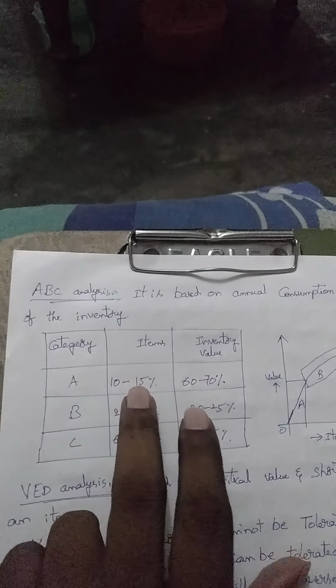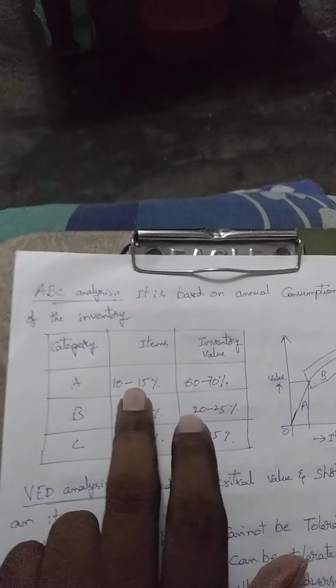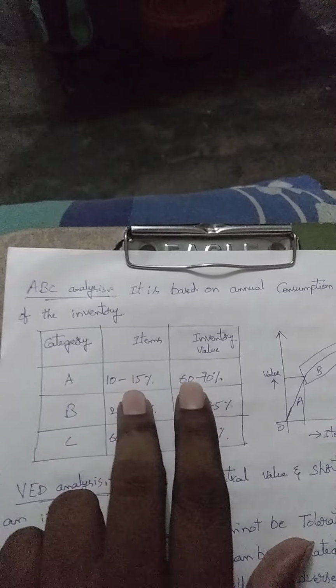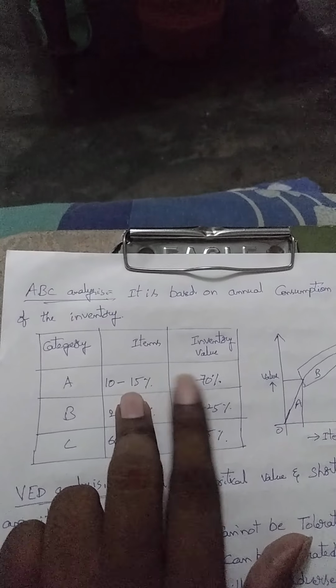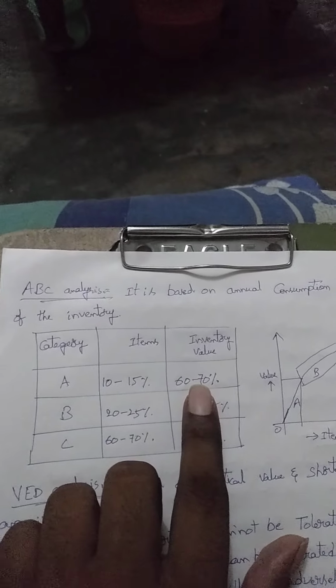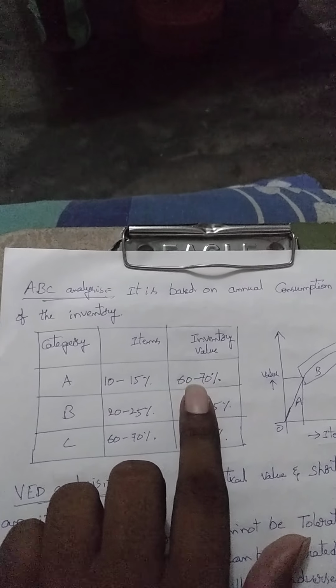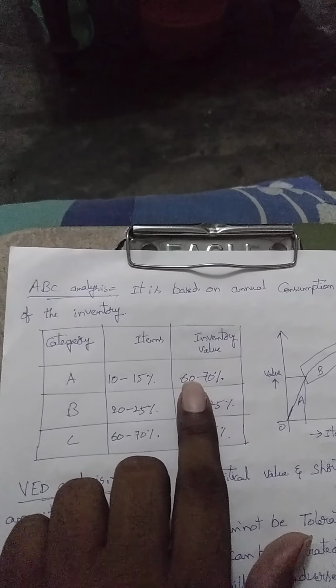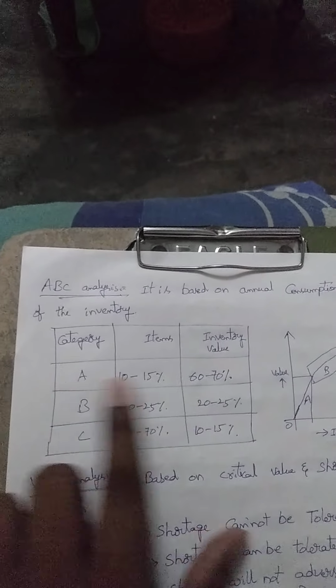So in overall 100 raw materials, that particular quantity is 10 to 15 percent, a very small quantity, but the valuation of those raw materials is very high. From an overall 1 crore investment point of view, 60 lakhs to 70 lakhs is required to purchase that category of raw material.